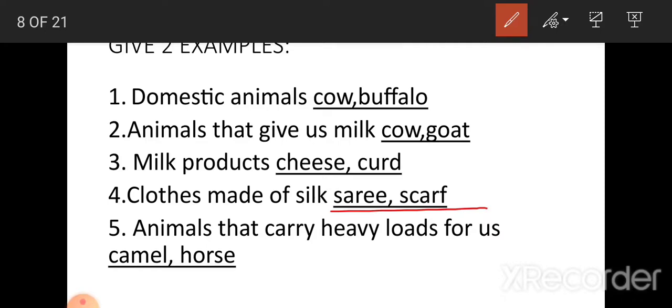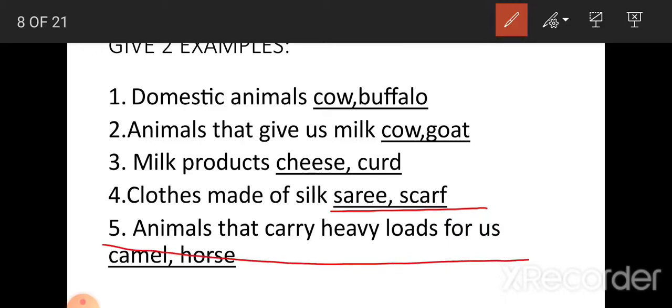C-L-O-T-H-E-S, clothes. M-A-D-E, made. O-F, of. S-I-L-K, silk. S-A-R-E-E, sari. S-C-A-R-F, scarf. Clothes made of silk: sari, scarf.